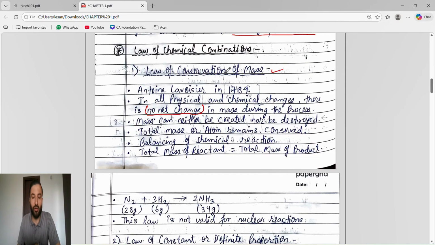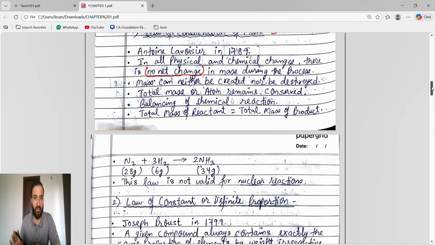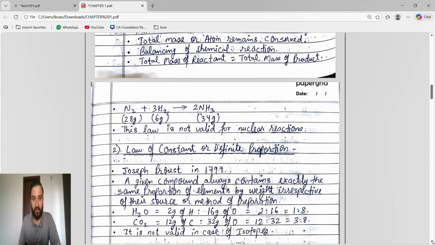So the law of conservation of mass is applicable if the chemical reaction is balanced. Only then is the law of conservation of mass applicable, otherwise it is not. Then what do we see in the law of conservation of mass? Total mass of reactants equals total mass of products. Whatever total mass is present on the reactant side, the same total mass should be present on the product side.